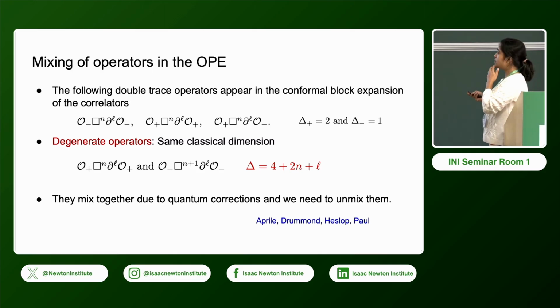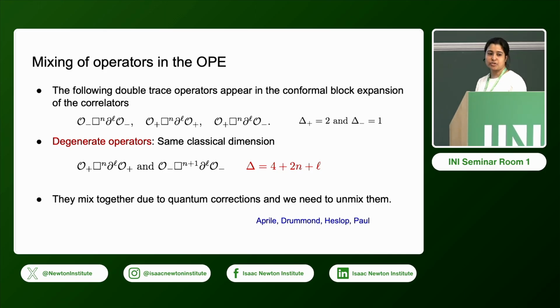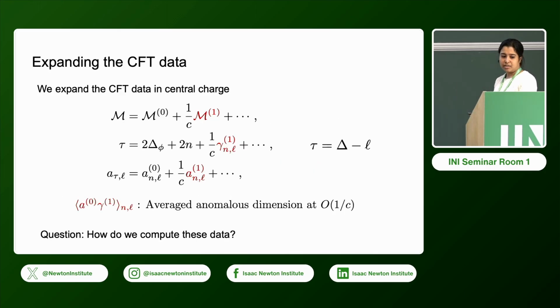We use a method that was developed by these authors to unmix this. This is just writing down the mixing matrix and computing the eigenvalues of that matrix.